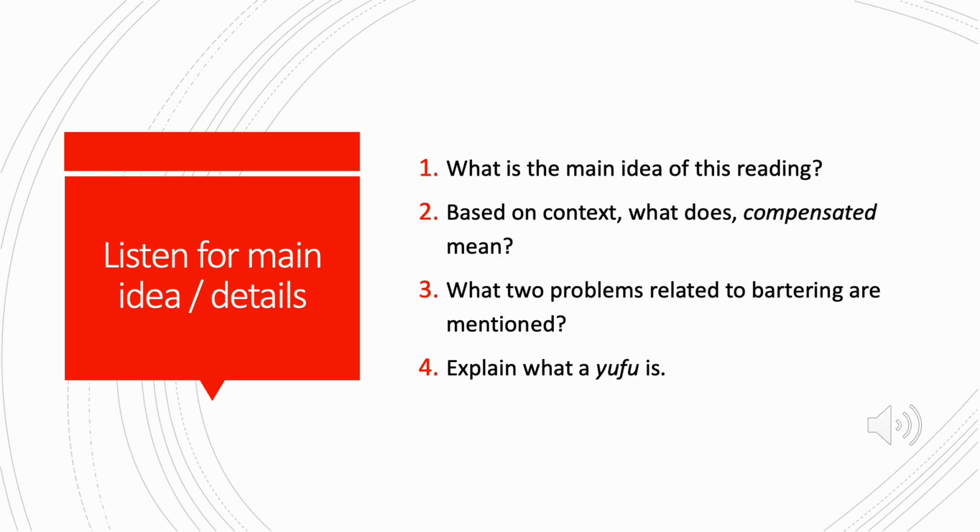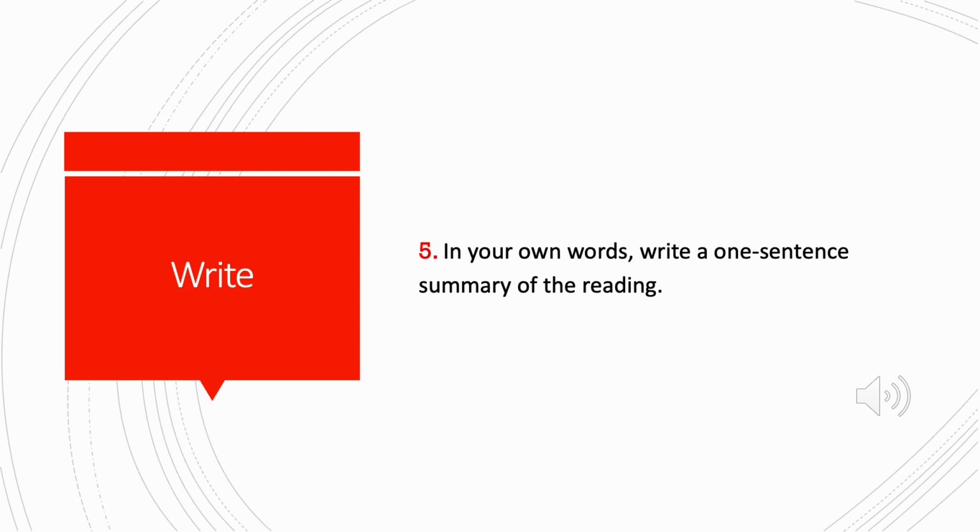Listen for main idea and details. Number 1. What is the main idea of this reading? Number 2. Based on context, what does compensated mean? Number 3. What two problems related to bartering are mentioned? Number 4. Explain what a Yufu is. Number 5. In your own words, write a one-sentence summary of the reading.